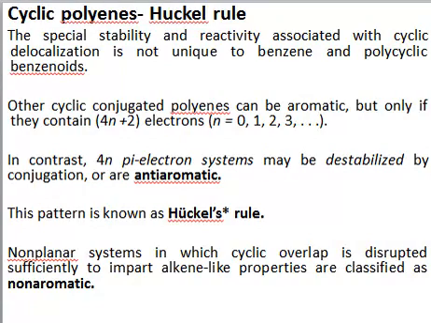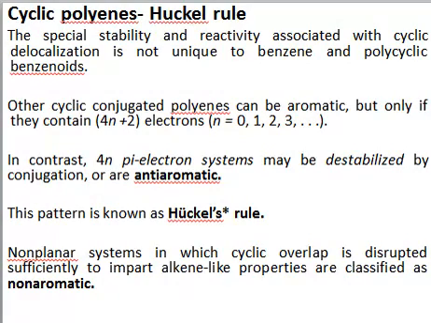But this extraordinary stability is not only associated with benzene or benzenoids. So all compounds can be checked for aromaticity. But for a compound to be aromatic, it is essential, number one, that this compound must be conjugated, it must be cyclic, it must be planar.